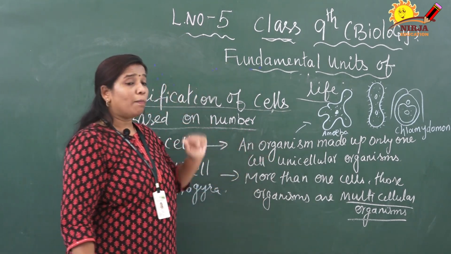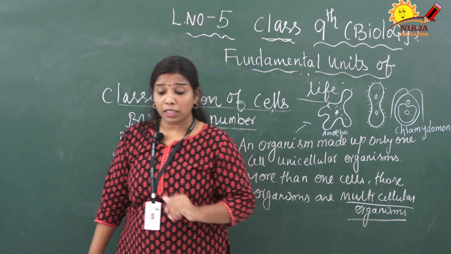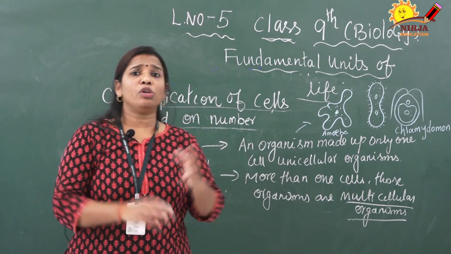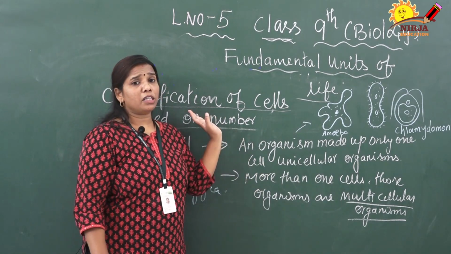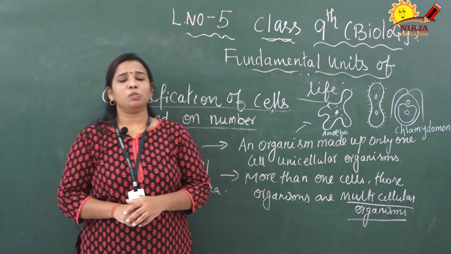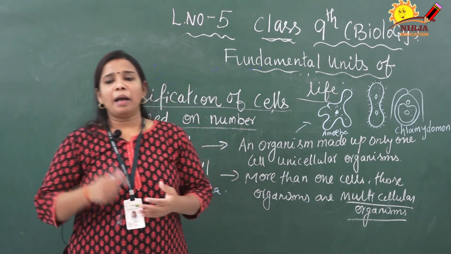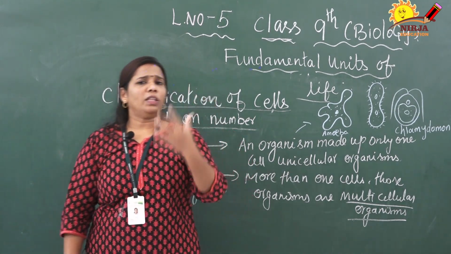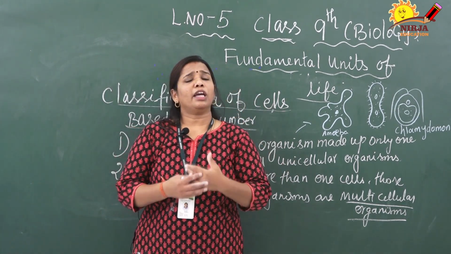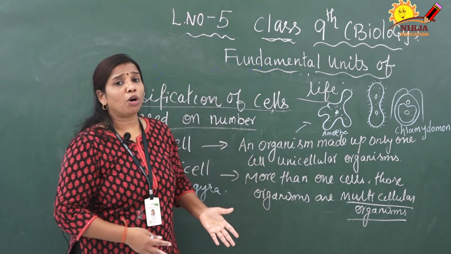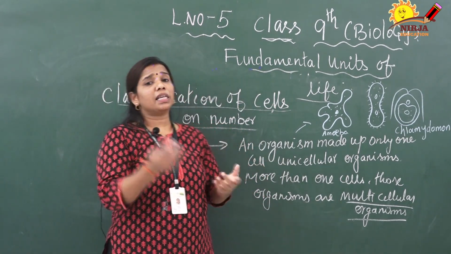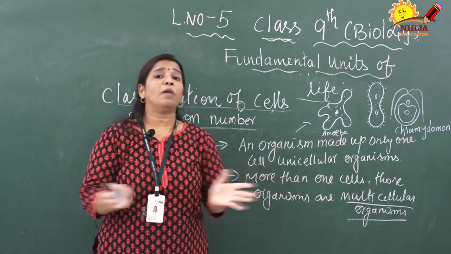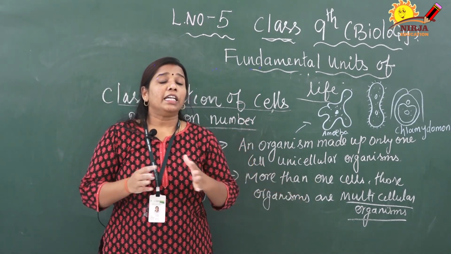Right. Now another important point for multicellular organisms: why does a single cell do all the functions in some, while multicellular organisms have so many cells? For example, amoeba, paramecium and bacteria have bodies made up of one cell. With the process of diffusion, they can do all the purposes. But in the human body, plants and animals, a single cell can't do all the functions. So the division of labor is greater. That is the reason for different cells.